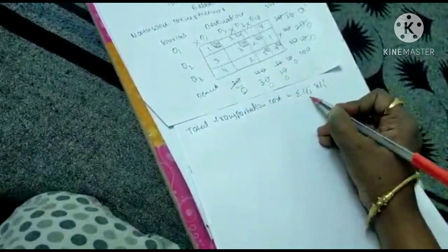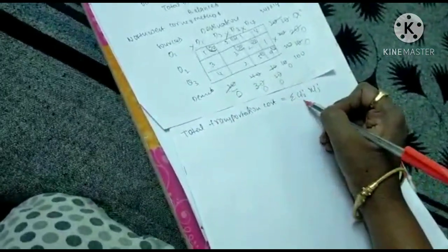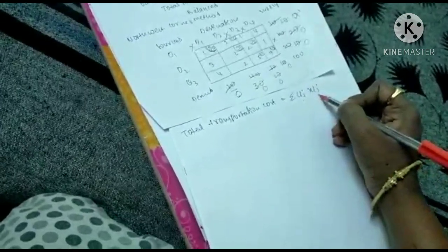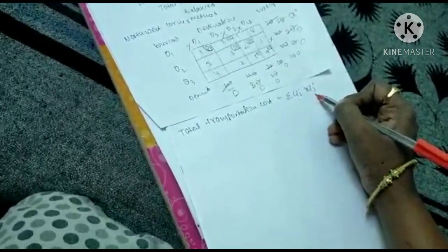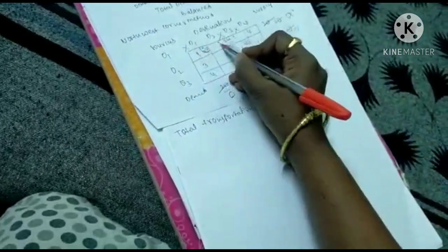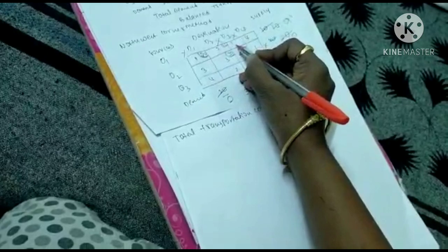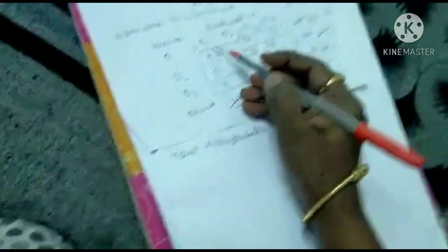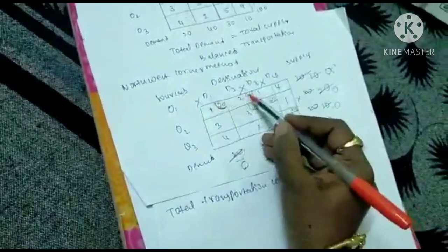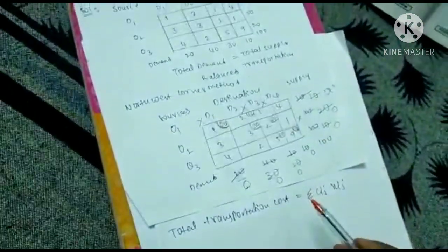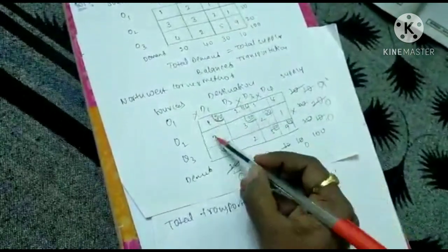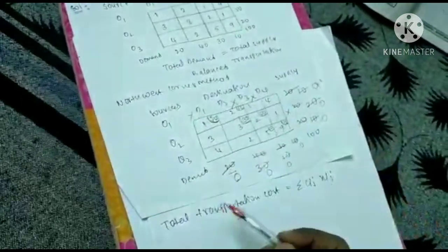Here Cij means unit cost of transportation, and Xij means allocated unit, the allocated value. This is a cell value, and this is the allocated value. Here we are allocating some values. This is called the allocated cell, and these are the unallocated cells.